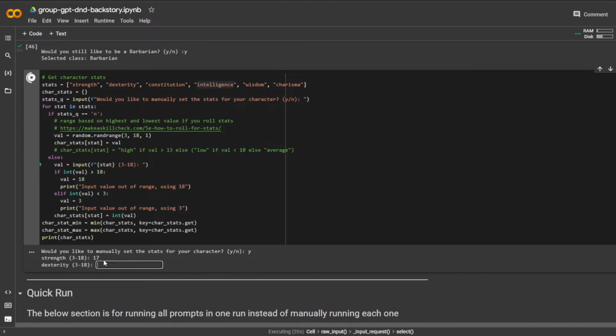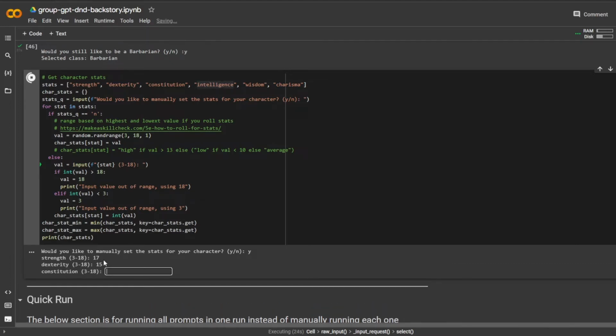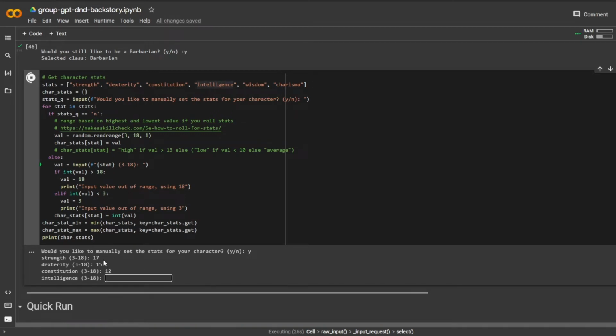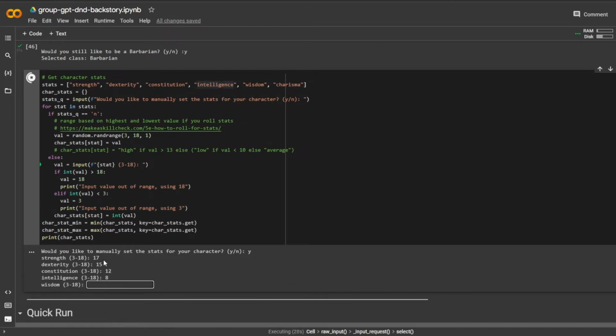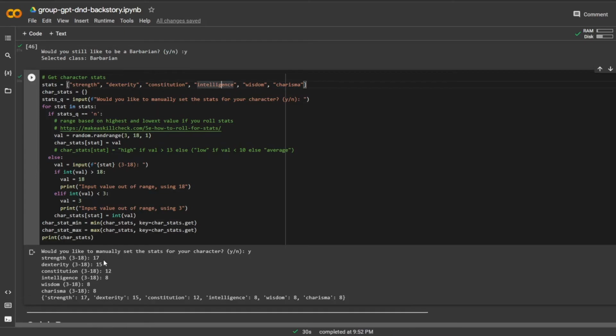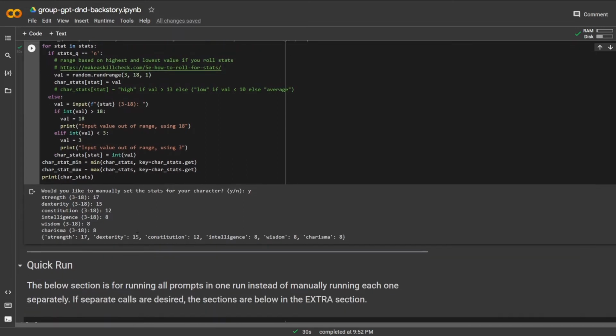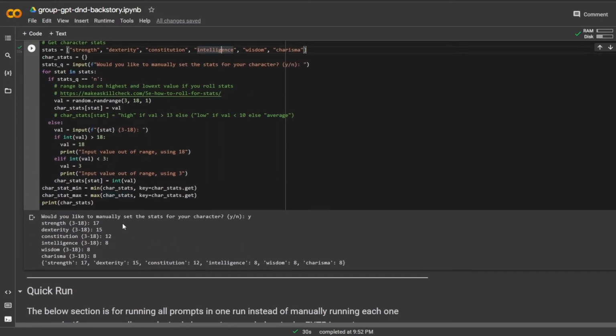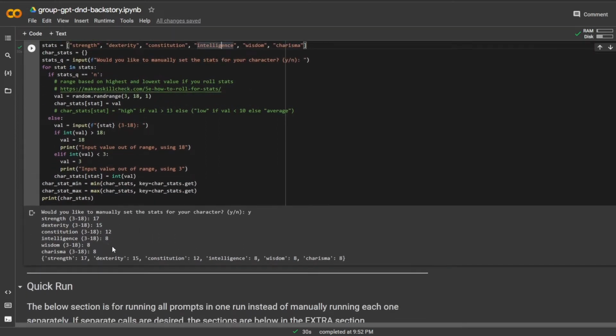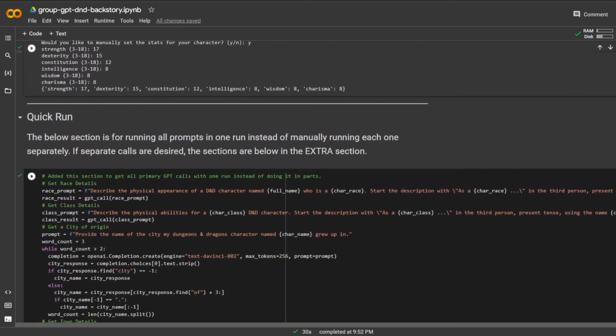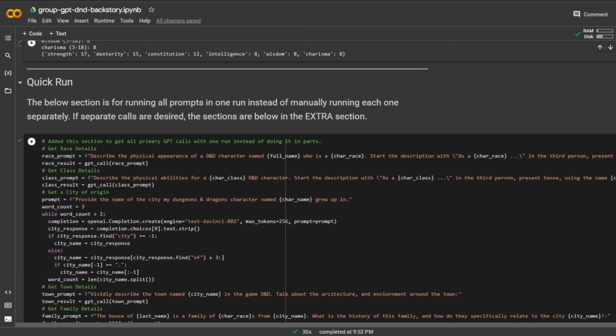As a barbarian, I'm going to be extremely strong and relatively dexterous with a high constitution, but low intelligence, low wisdom, and low charisma. He is not fun to be around, but that'll be an interesting way to play a character. That's kind of why I've been wanting to do this guy. And let's go ahead and run the quick run.